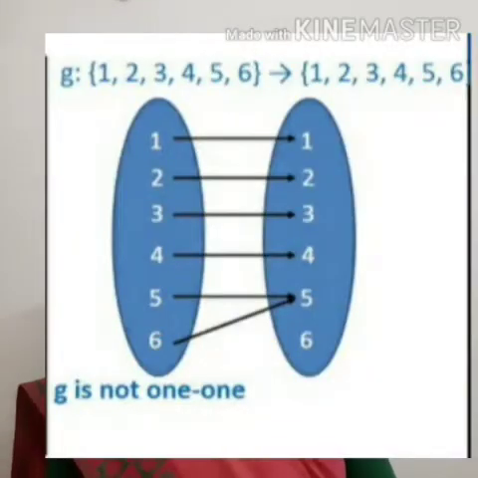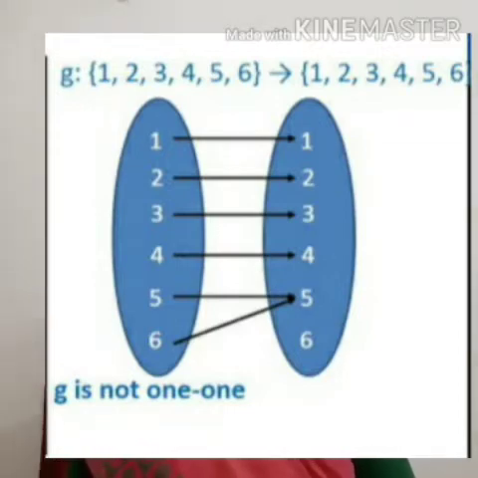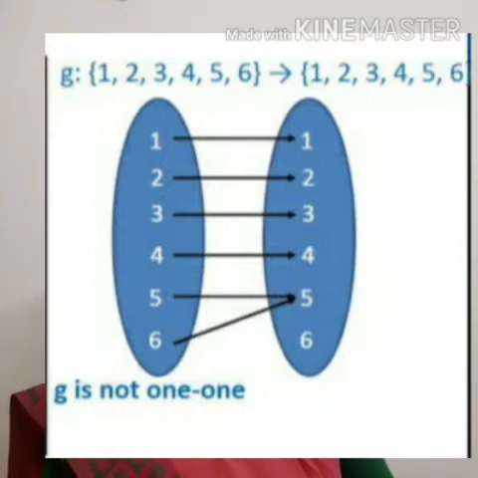Now consider another example, g. Suppose g is a function from the set {1, 2, 3, 4, 5, 6} to {1, 2, 3, 4, 5, 6}. Here you can see that 1 is the image of 1, 2 is the image of 2, 3 is the image of 3, 4 is the image of 4, 5 is the image of 5, and again 5 is the image of 6 also, isn't it? Here for 5 and 6 the images are the same, that is 5. So g is not one-one. Here g is a many-one function.